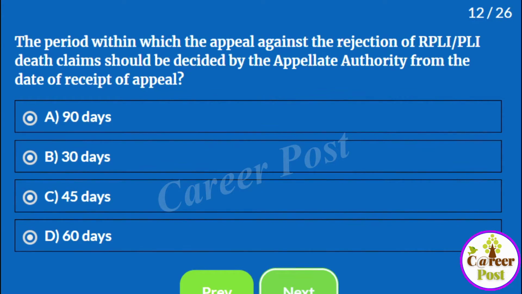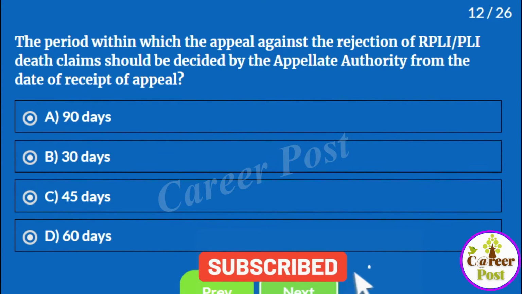But here the question is the period within which the appeal against the rejection of RPLI PLI death claim should be decided by the appellate authority from the date of receipt of such appeal. Suppose this appeal has been filed by the claimant or the nominee to the appellate authority. Within what time should such appeal be processed and cleared?